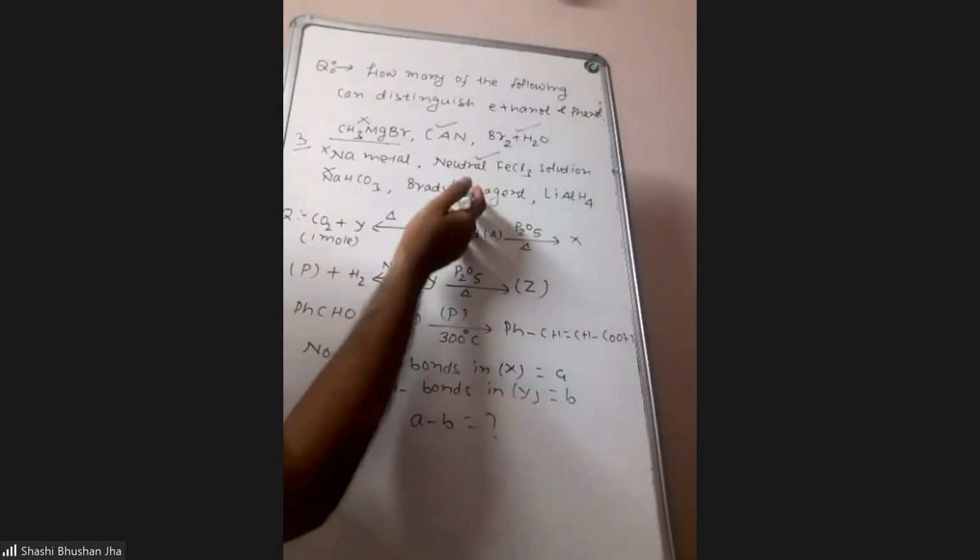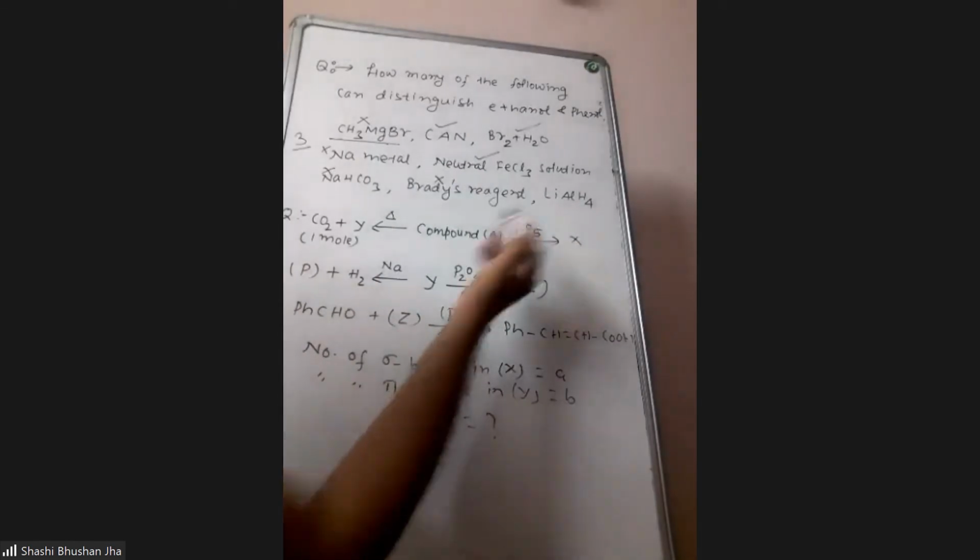Brady's reagent, 2,4-DNP. There is no use of Brady's reagent for these two; it is to be used for carbonyl compounds. Lithium aluminum hydride: what reaction is possible when ethanol and phenol are reacted with it?